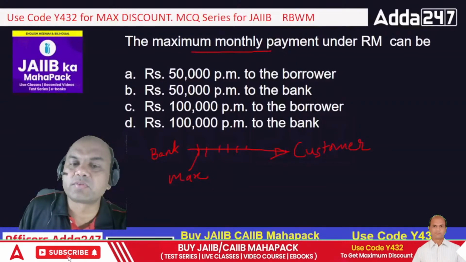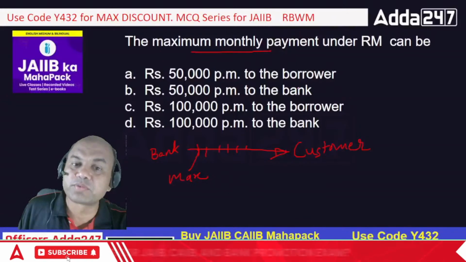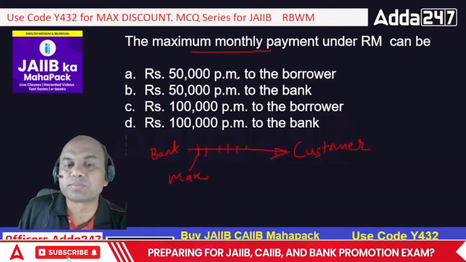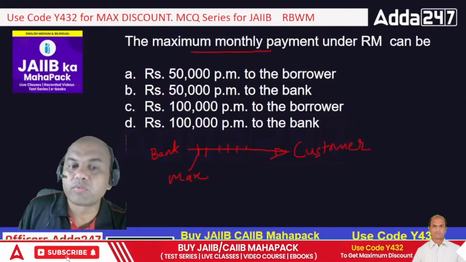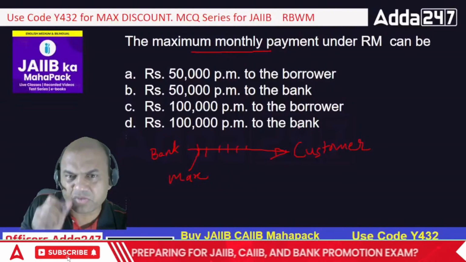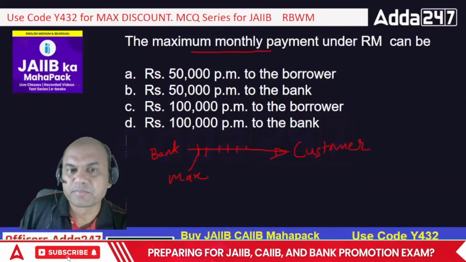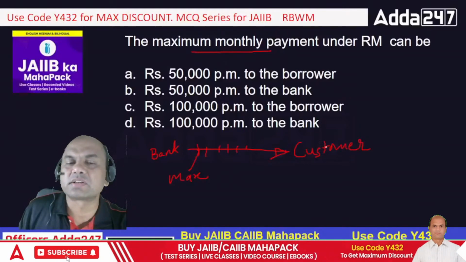50,000 per month to the bank, to the borrower. Now look at this, there is a confusion over here. 50,000 per month to the borrower, 50,000 per month to the bank, 1 lakh per month to the borrower, 1 lakh per month to the bank. So firstly, understand this. The point over here is the bank is giving loans in EMIs to the customer.